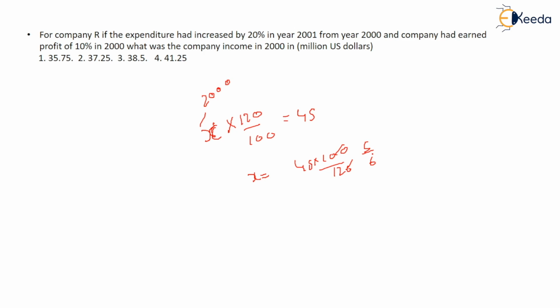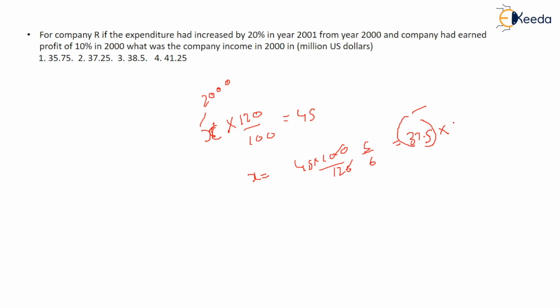You can do this. 45 into 5 divided by 6, this comes out to be 37.5. This is your expenditure, and the company had earned a profit of 10% in 2000. What was the company income in 2000? So this is your expenditure, and on this expenditure the company earned 10% profit.